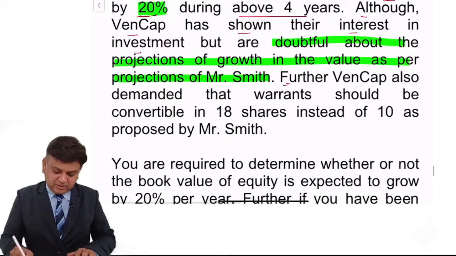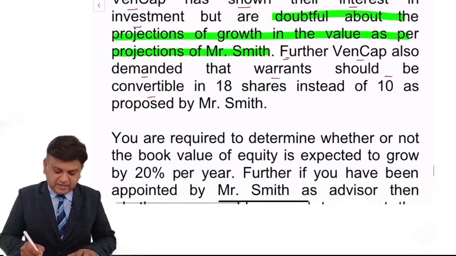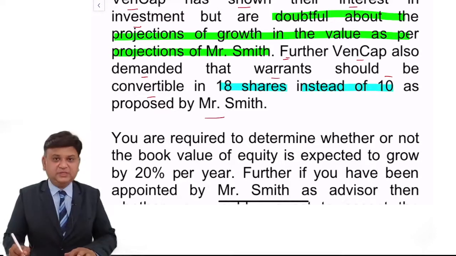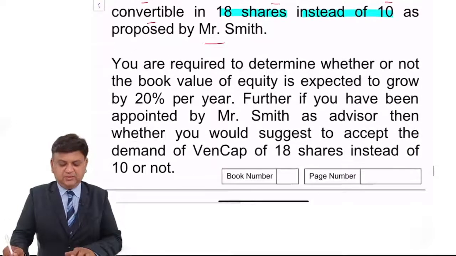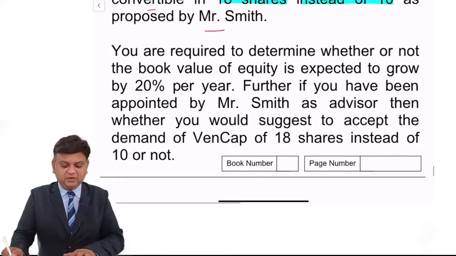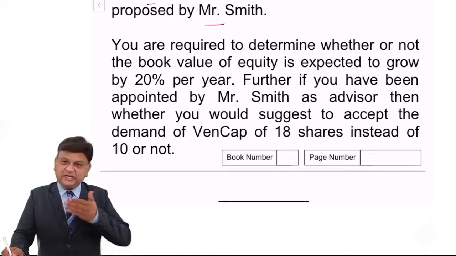Further, Ven Cap also demanded that the warrant should be convertible in, highlight the portion, 18 shares instead of 10 shares as proposed by Mr. Smith. So Ven Cap has demanded that we should be entitled to purchase 18 shares instead of 10.